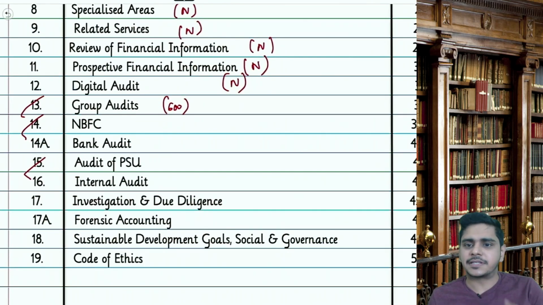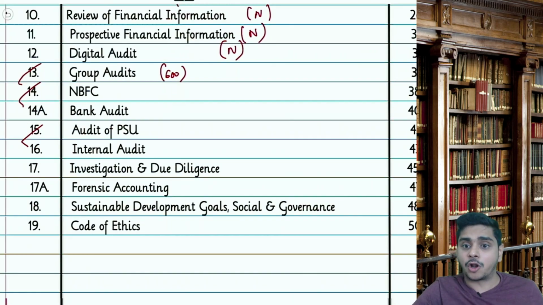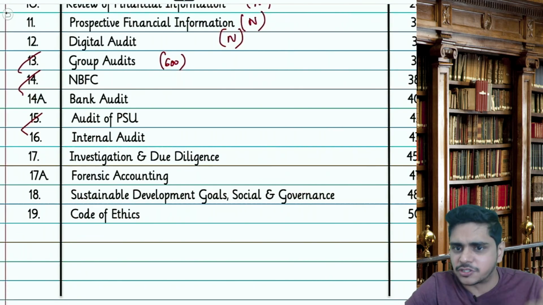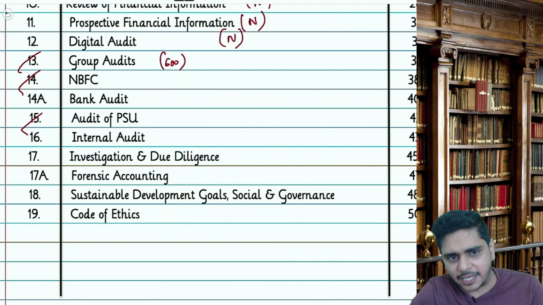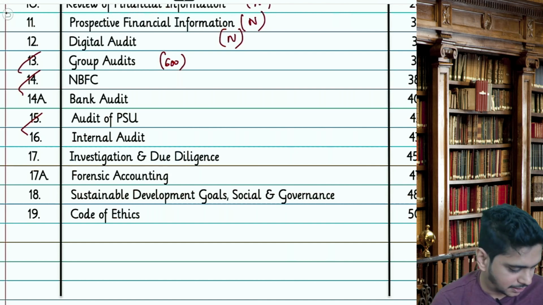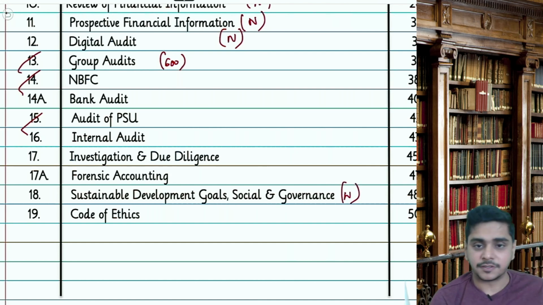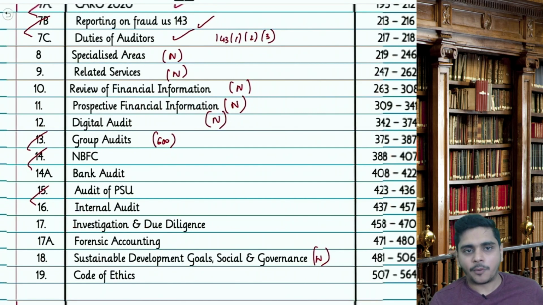Group audit is basically your audit of CFS chapter of the old syllabus. NBFC is the same, bank audit is the same, PSU audit same, internal audit same. Internal audit will have a reference of SA 610 also. Investigation, due diligence same, forensic accounting same. New chapter: sustainable development goals, environmental, social and governance, new chapter. Code of ethics same. So ideally how many topics are new?